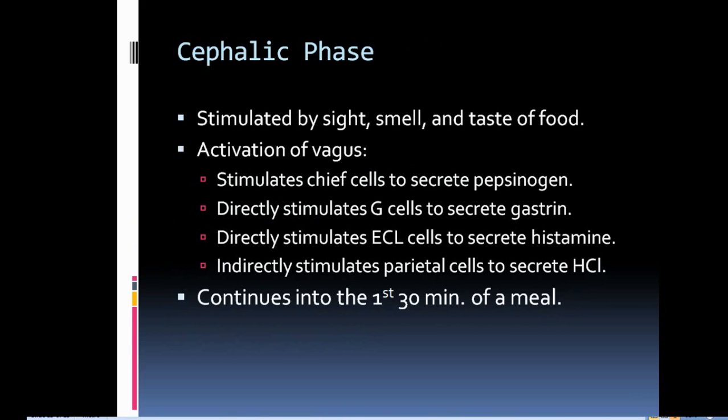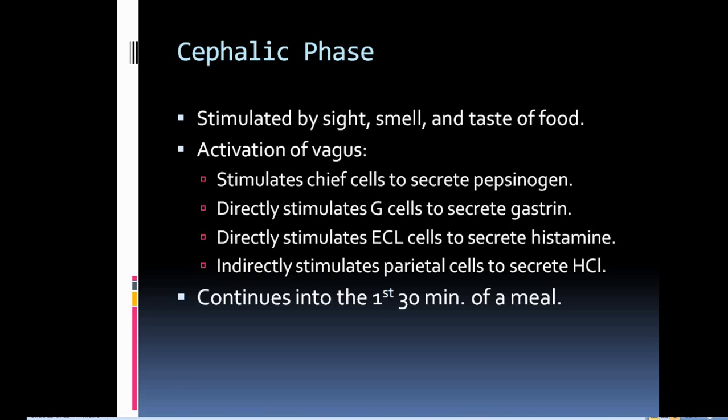It has different phases. First is cephalic phase. Cephalic phase, that means it is stimulated by the sight, smell, and taste of the food. Its activation occurs via the vagus nerve. The vagus nerve stimulates chief cells to secrete pepsinogen.